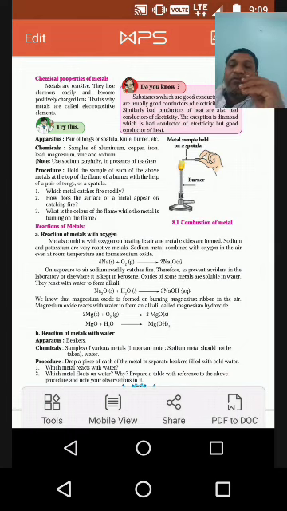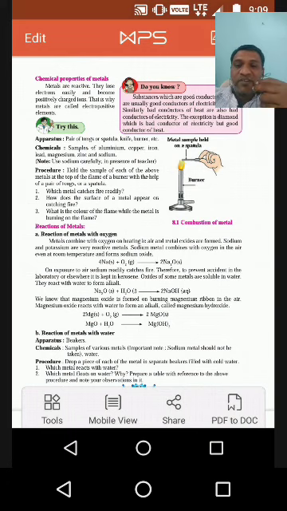When sodium reacts with oxygen to form sodium oxide, this sodium oxide reacts with water to form sodium hydroxide. In the same way, when magnesium burns in the presence of oxygen it forms magnesium oxide, and this magnesium oxide reacts with water to form magnesium hydroxide. The OH group shows basic nature, so that is why metal oxides are generally basic in nature.